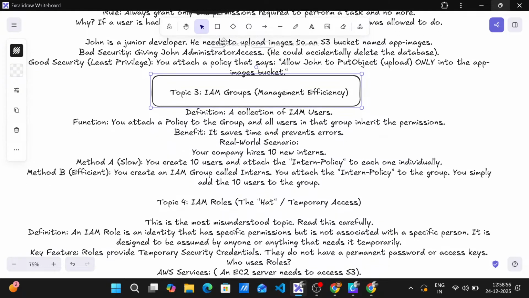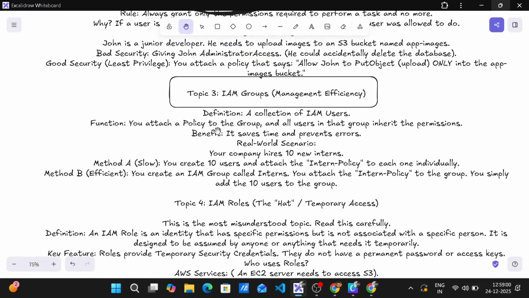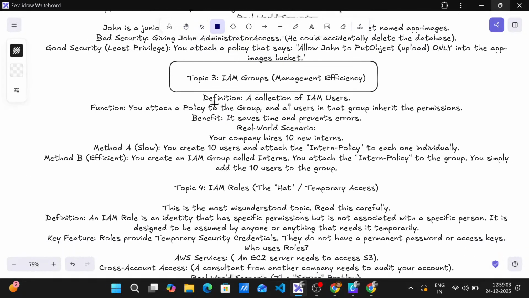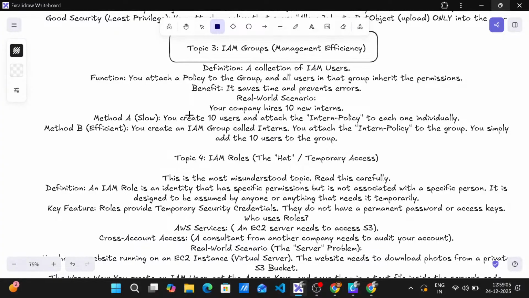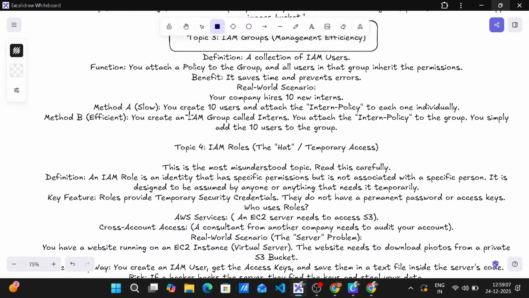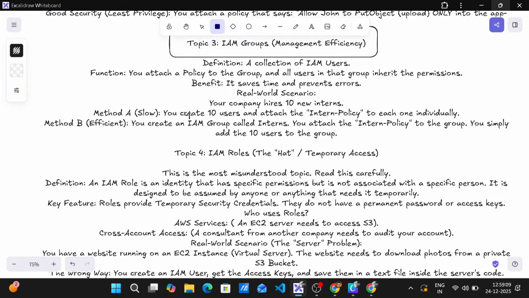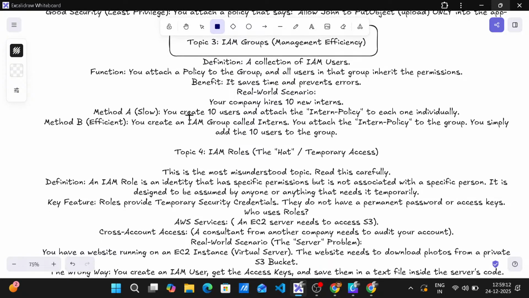Real-world scenario. Your company hires 10 new interns. Method A, slow: you create 10 users and attach the intern policy to each one individually. Method B, efficient: you create an IAM group called interns. You attach the intern policy to the group. You simply add the 10 users to the group.